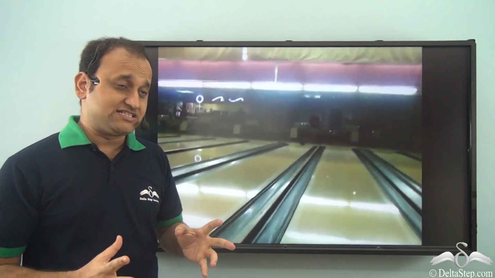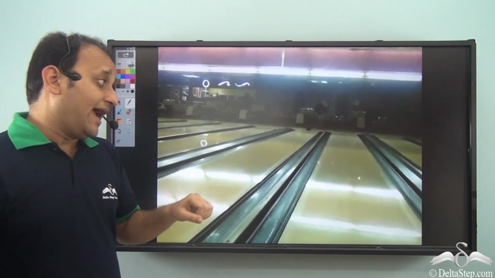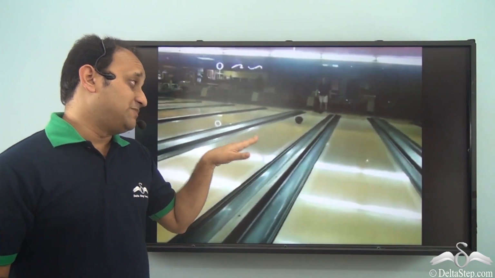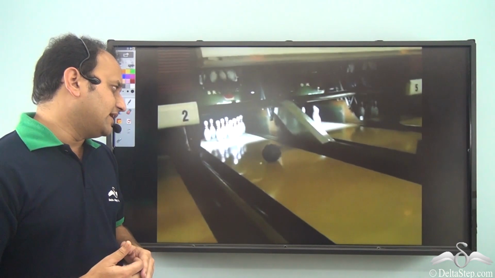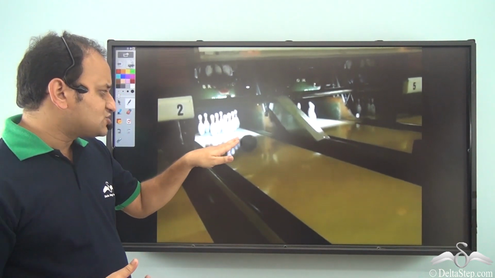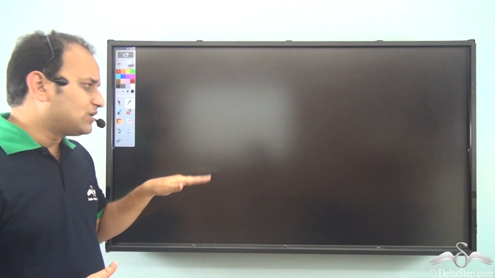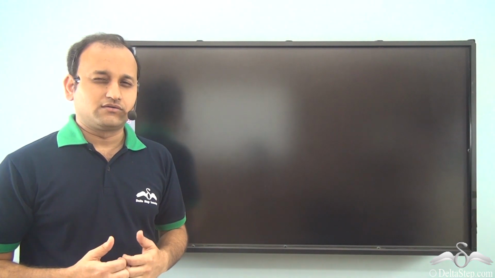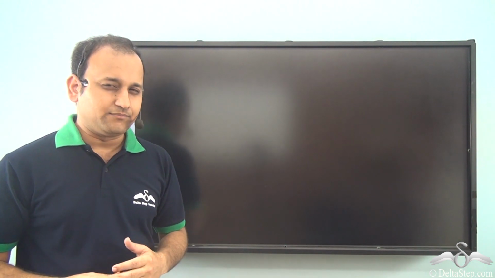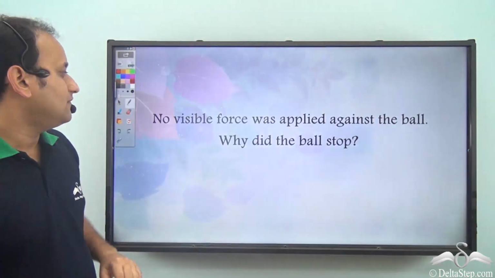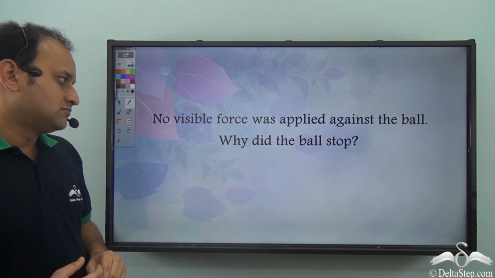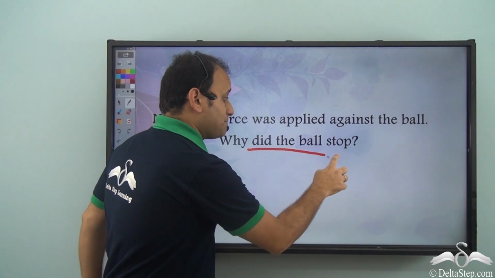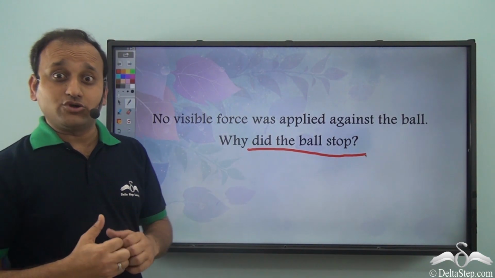Now here we'll see a bowling game, and the ball has been thrown by a very experienced bowler. But what happens exactly? Well, the ball just stops by itself without any force being applied on it. So what exactly happened here? Well, no visible force was applied against the ball. Then why did the ball stop? And that is a very valid question.